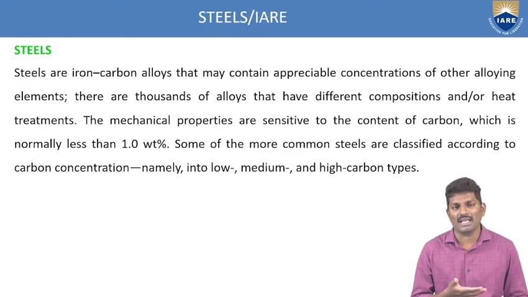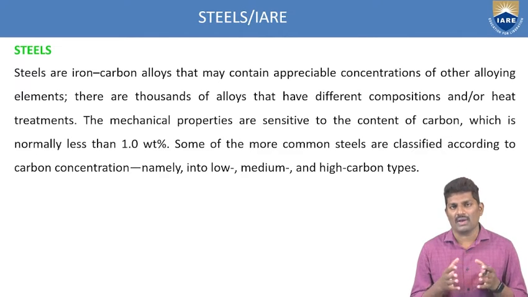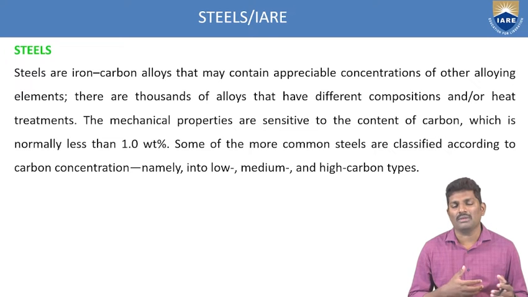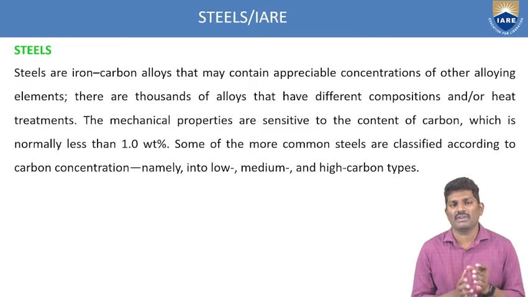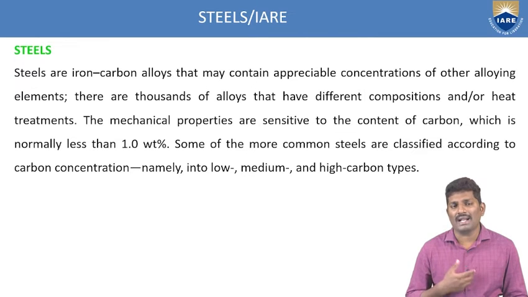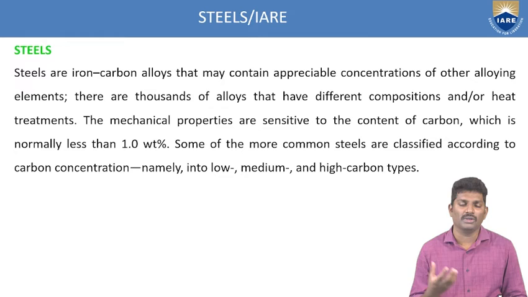So to the base element, we are trying to add some new elements, or alloying elements, to enhance or improve the mechanical as well as the physical properties. So in this steel also, since it is an iron-carbon alloy and it has more number of other elements or alloys, this can increase the mechanical properties. And this alloying, how are we trying to do it? We are trying to do it in different methods, like the hot working as well as the cold working process. So we can't directly add the alloys into the base element.